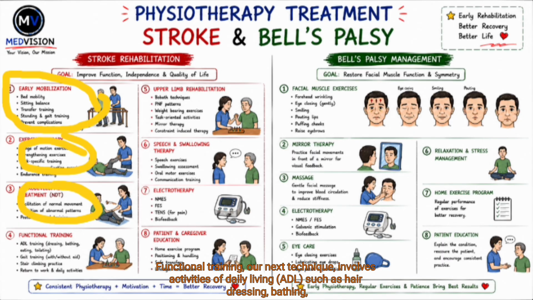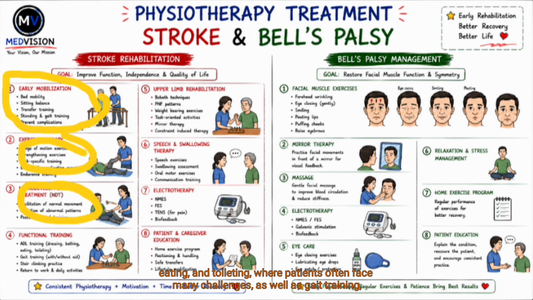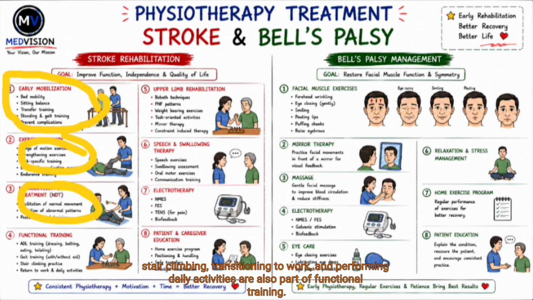Functional training is our next technique, that is ADL training like dressing, bathing, eating, and toileting. Patients have a lot of problems in these activities, and gait training, stair climbing, and return to work and daily activities are also done in functional training.